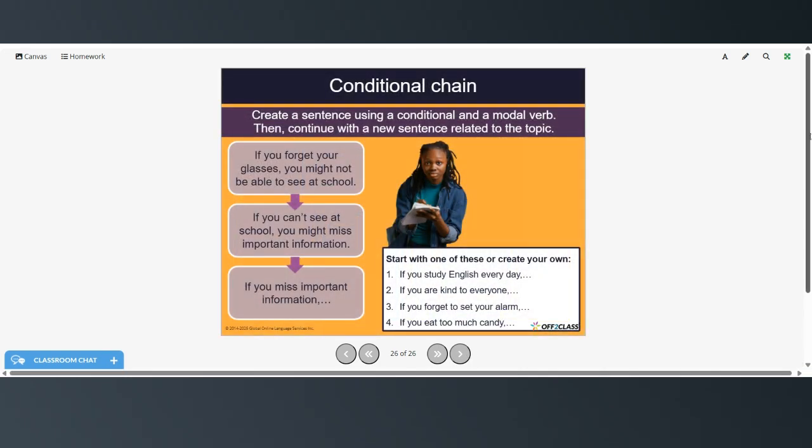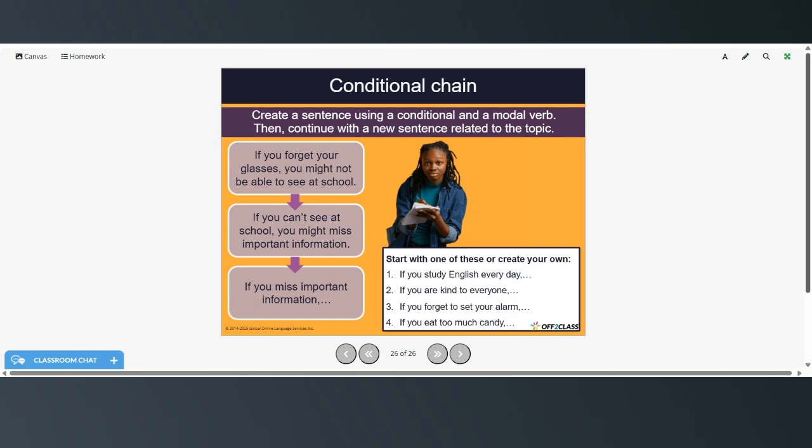And now create a sentence using a conditional and a modal verb, and then continue with a new sentence related to the topic. If you forget your glasses, you might not be able to see at school. If you can't see at school, you might miss important information. If you miss important information, then what? And then see how long you can keep it going.